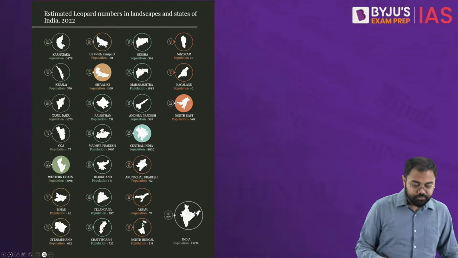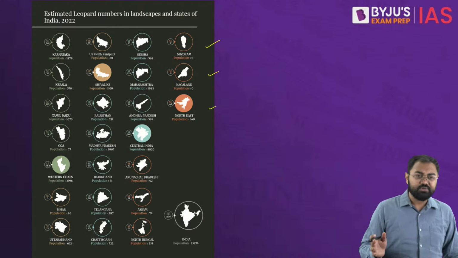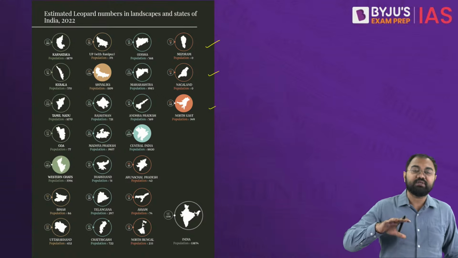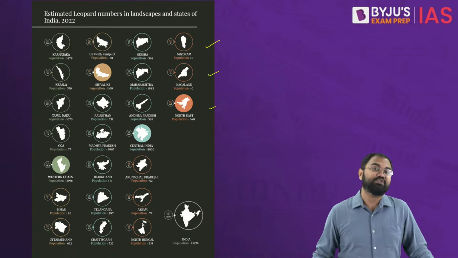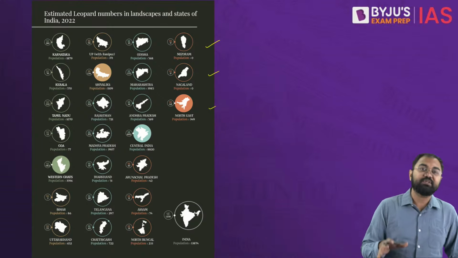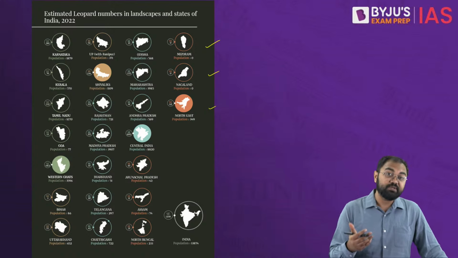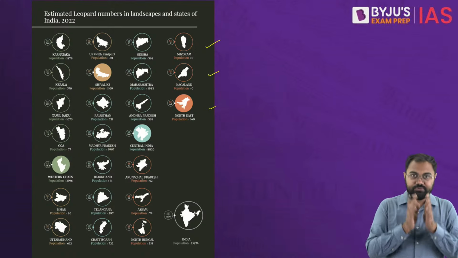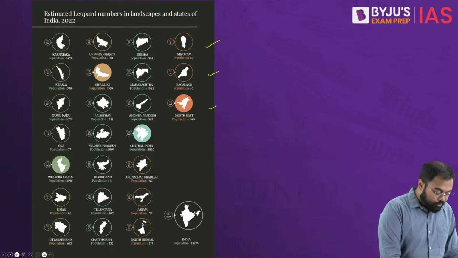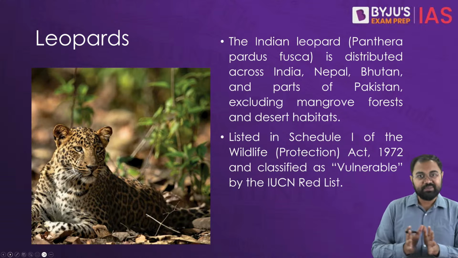Now with regard to the report that was published, state-wise data was also published, although it is not really important for you. The only important things are the areas that have shown the highest distribution, where we talked about the states of Madhya Pradesh, Maharashtra, Karnataka and Tamil Nadu. These are significantly important because they have shown a significant population of leopards. Now, because we are talking about leopards, there are a few things you should know from the perspective of prelims and mains examination.